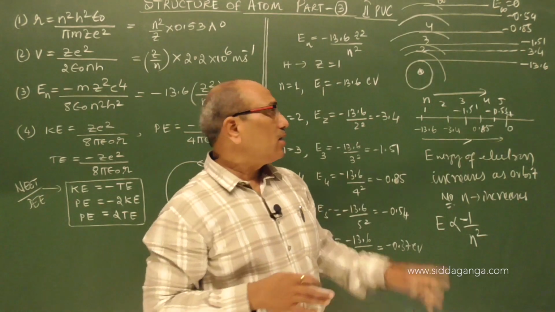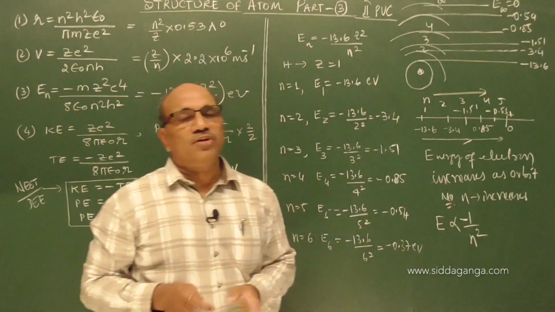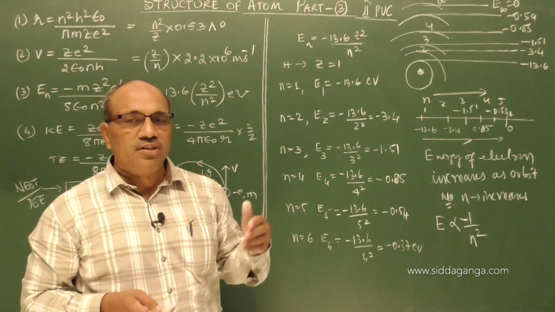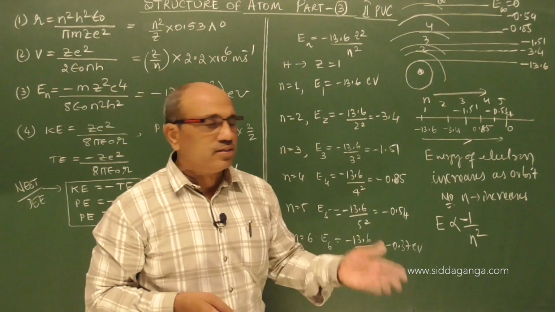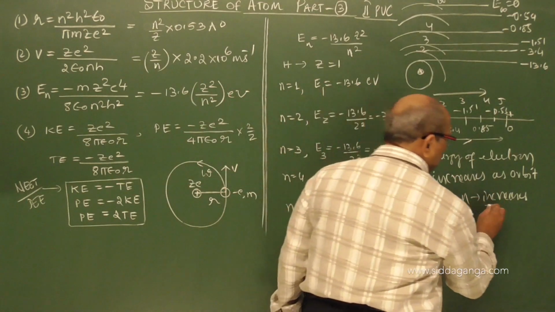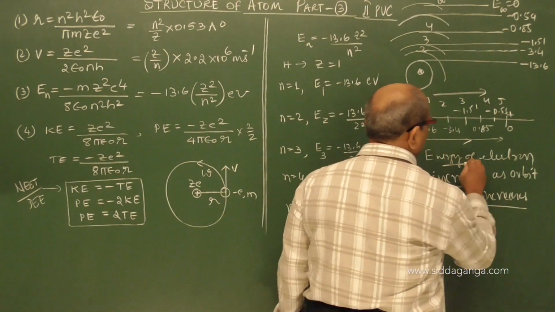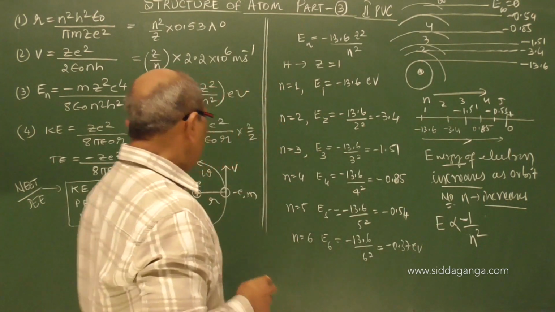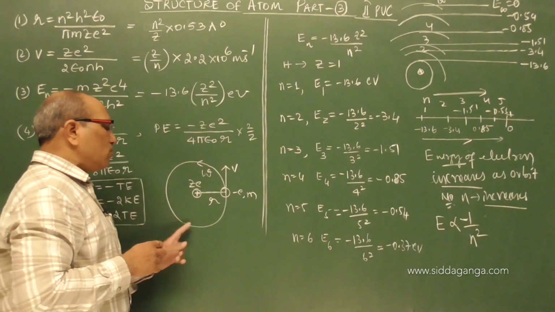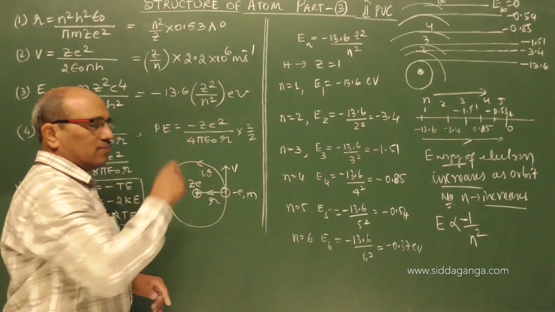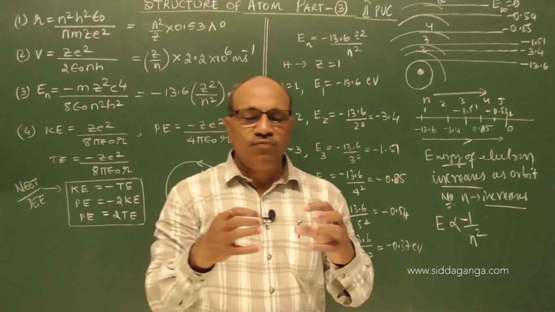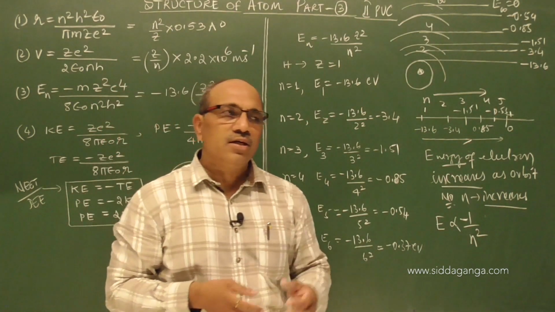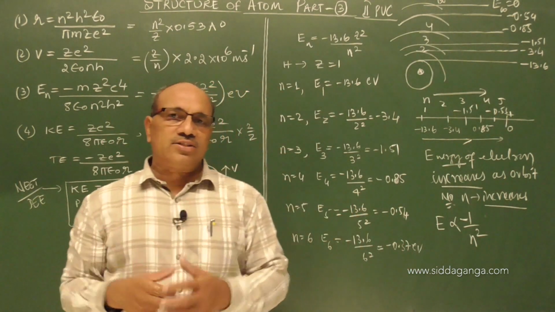That is one thing to remember, even for entrance or board exams. What happens to the energy of the electron in the orbit? As the orbit number increases, energy also increases. What is the significance of the negative sign? You know that the electron is moving around the nucleus, it is bound. There is an attractive force, the electrostatic attractive force that binds the electron to the nucleus.